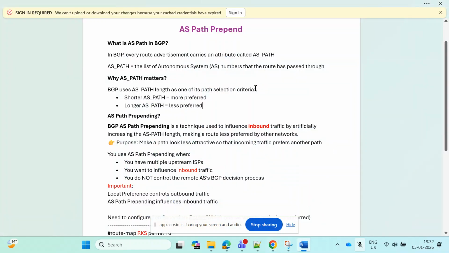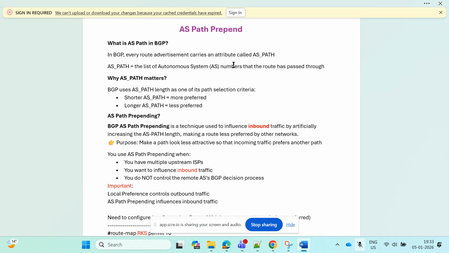Today I'm going to talk about AS Path Prepend. This is very important from the interview perspective for the role of network engineer. If you're applying for network engineer, even L1, L2, L3, this is a very important question mostly asked by interviewers. So let's talk more about AS path first.